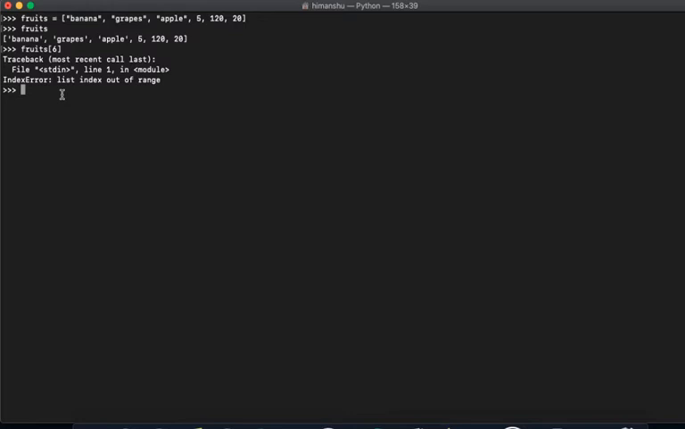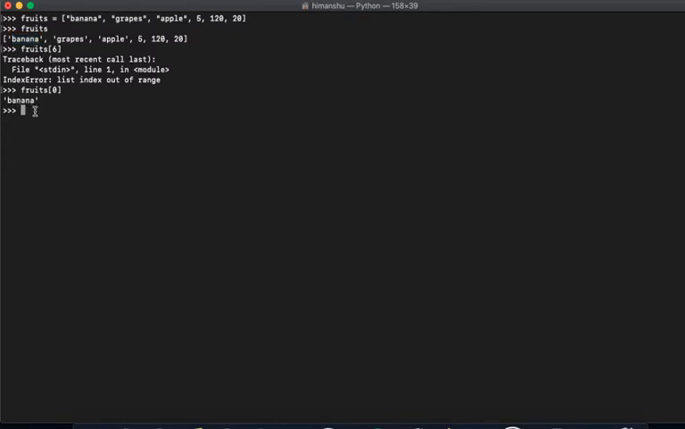Anything in computer programming, the indexing will start with 0. It will not start with 1. It will always and always start with 0. So if I say fruits 0, on the first index it is banana. So banana is on the 0th index, so it will just go and print this.